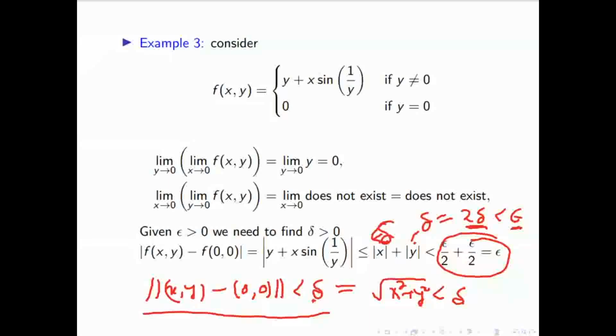Is it clear? Yes, sir, means you have to see double limit and repeated limit. If any one of them exists, then it exists.